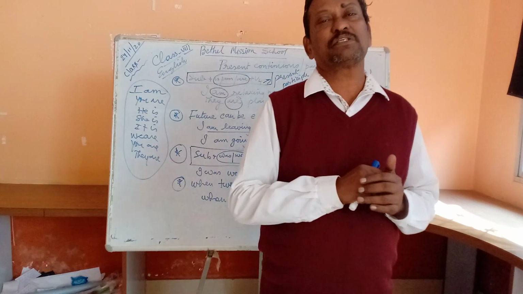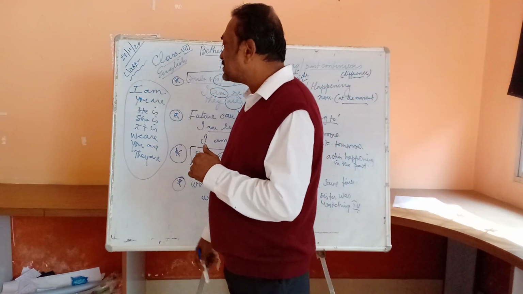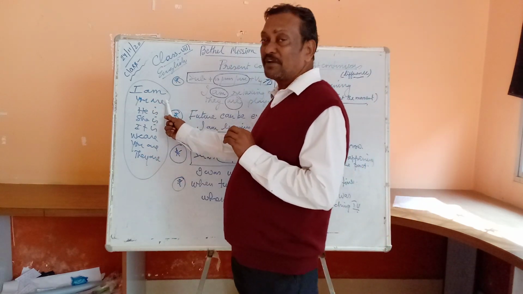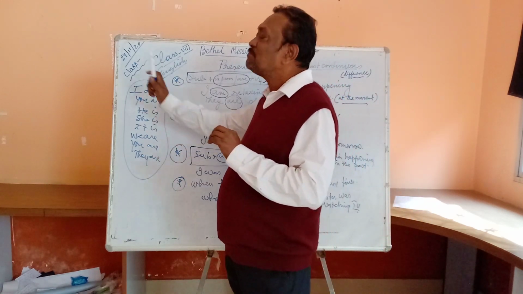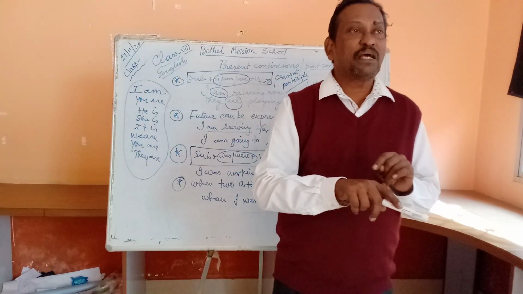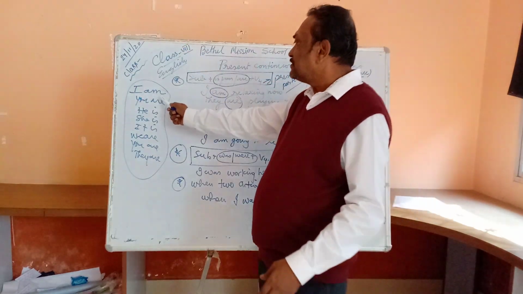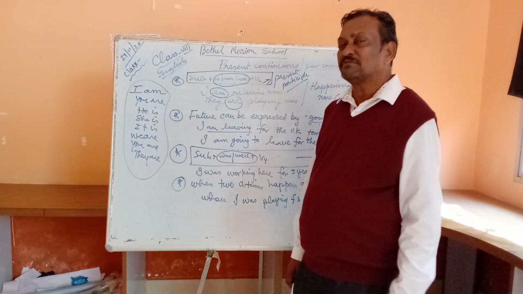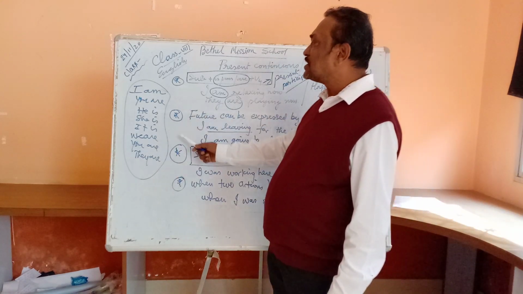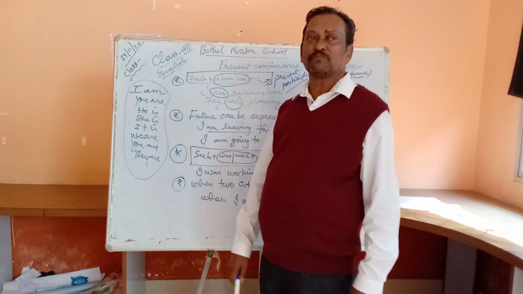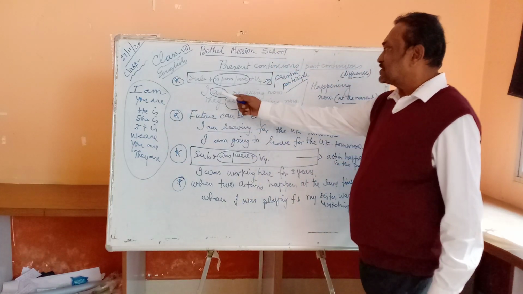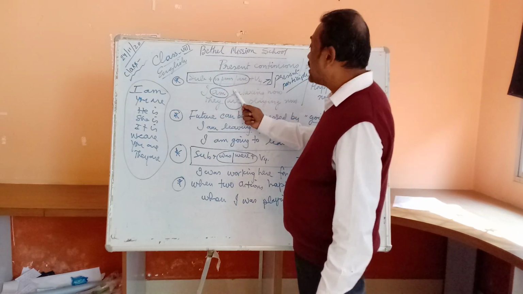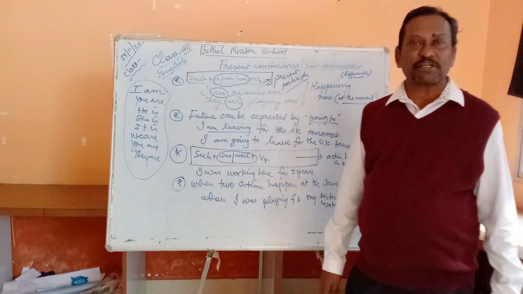That is very important. I repeat, I must be thorough with the subjects and at the same time must be aware of the helping verb that will go along with it. If I remember this structure, then constructing or framing sentences will not be a problem at all. But the problem occurs when I mix up. Okay. So, subject plus is or am or are, which are the helping verbs, plus V4, that is the present participle.